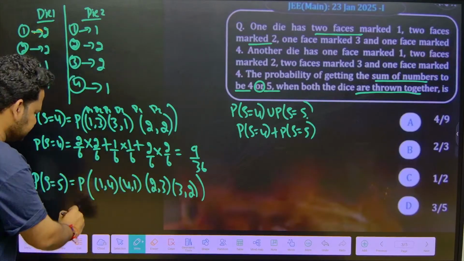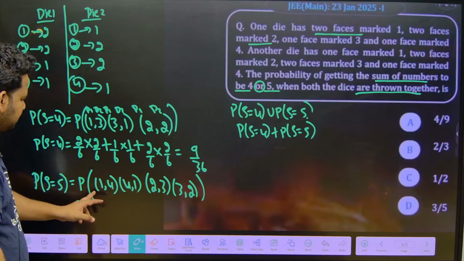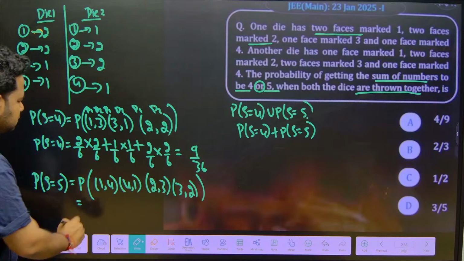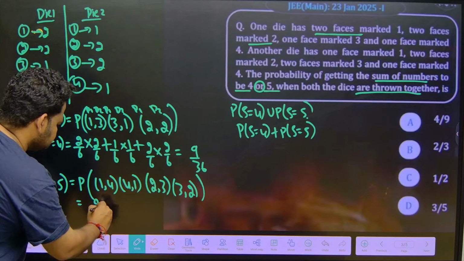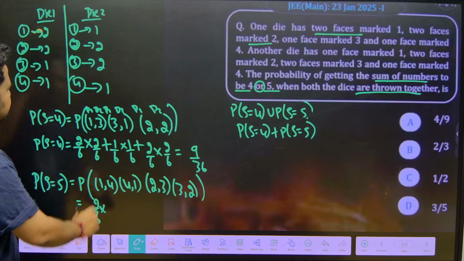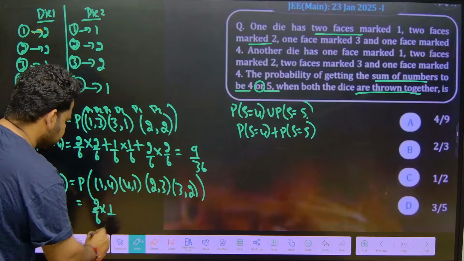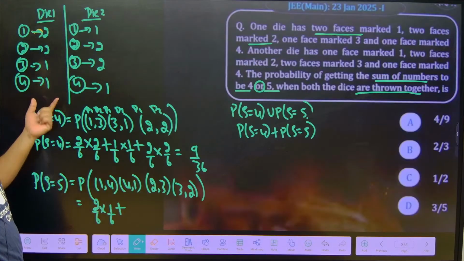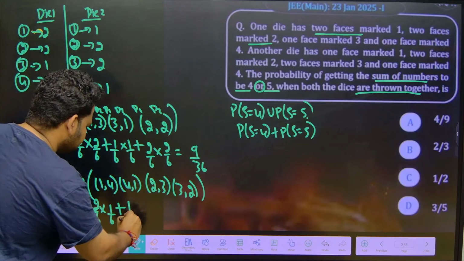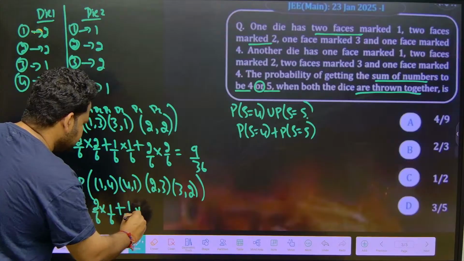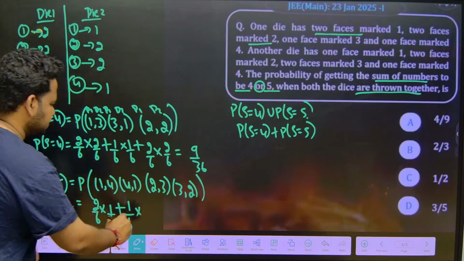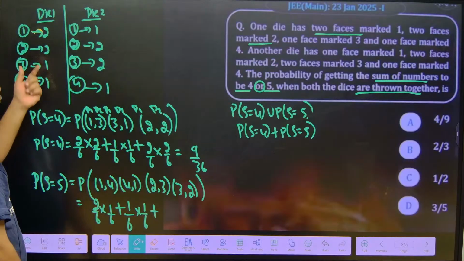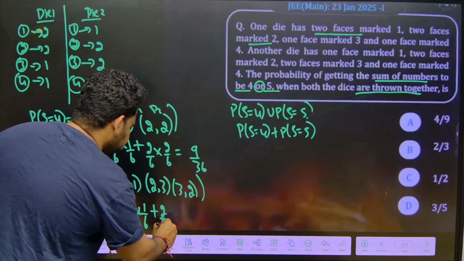Now let us have a look at the other case. 1 is how many times here? 2 times, so 2 out of 6. In the second die, see here, 4 is how many times? 1 out of 6. Plus, 4 is how many times in the first die? 1 time. So this will become 1 out of 6. Into 1 is how many times here? 1 time. So this will become 1 out of 6. Plus 2 is how many times here? 2 times, 2 out of 6.